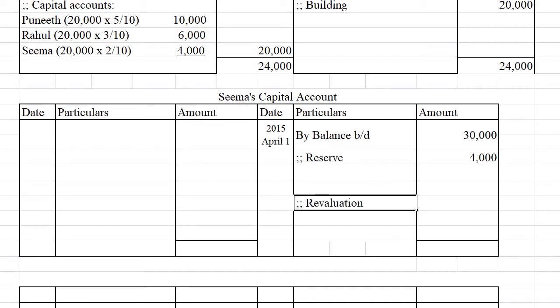By revaluation account we can write here revaluation 4,000.